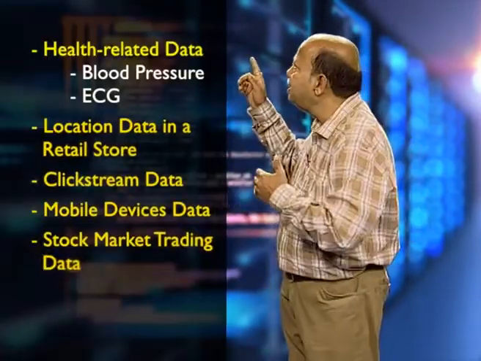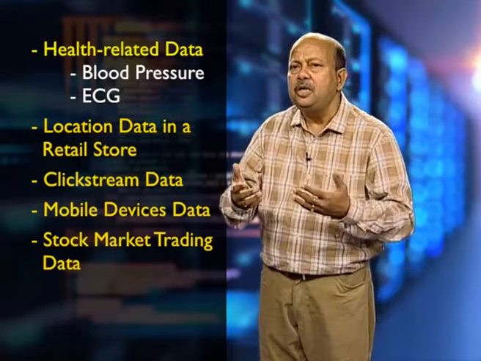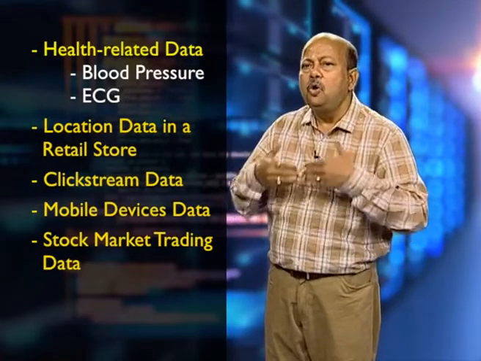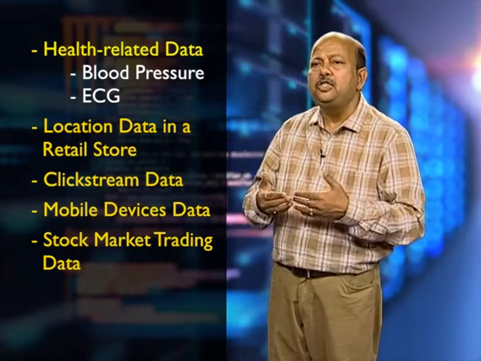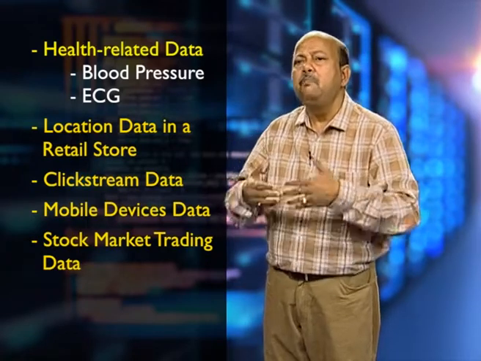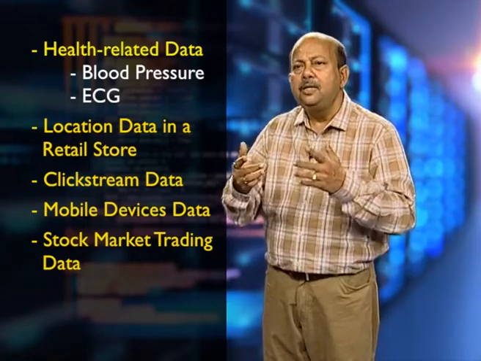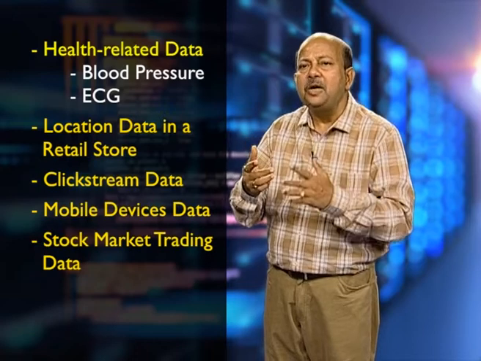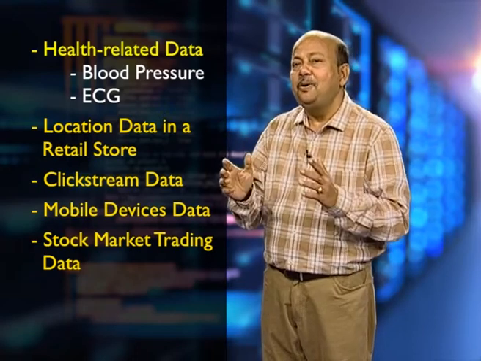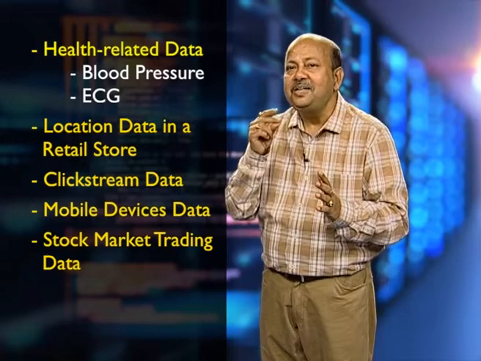Perishable data examples are health related systems such as blood pressure and ECG, location data in a retail store, clickstream data, mobile device data, and stock market data. Once it is generated, you must capture it and get value out of it immediately, otherwise it is lost.